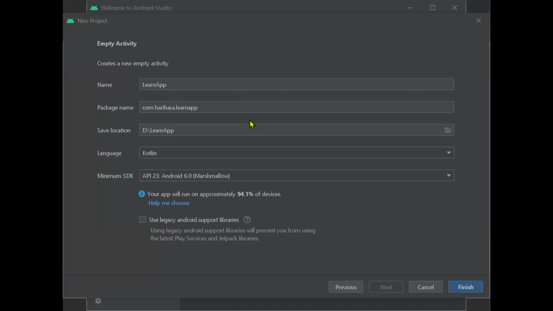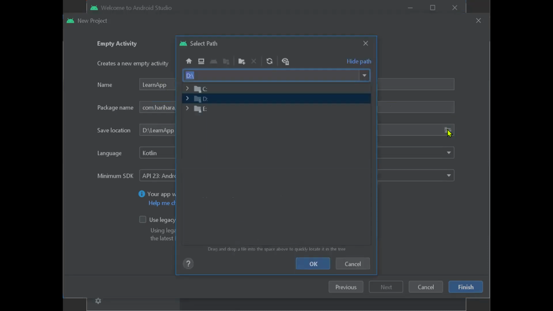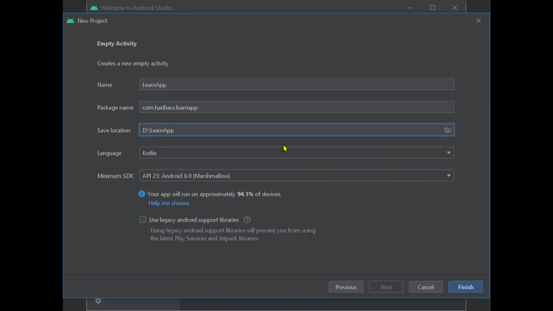Okay. So here we will create our first project with Kotlin. In the first field we provide the app name, and the second is the package name, whatever our organization is. In my case it's Harihar, that's our company, so here we are providing Harihar. This is the location of your choice, whatever you may use, no issue.